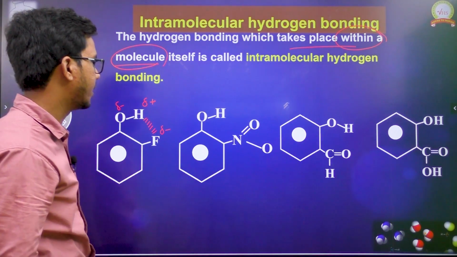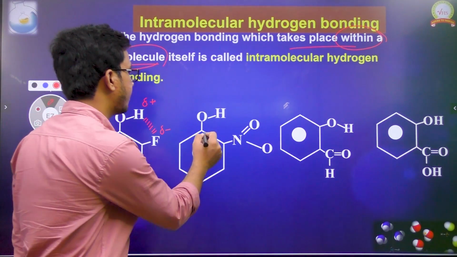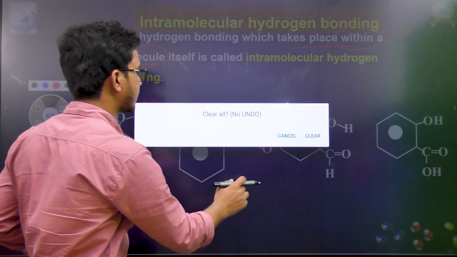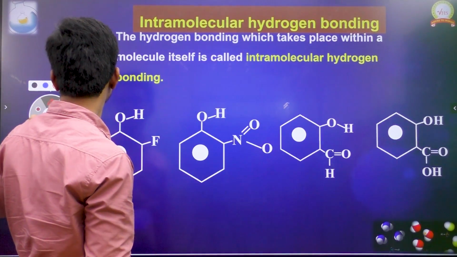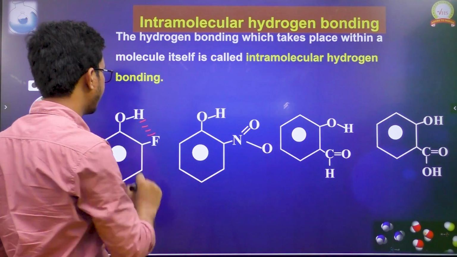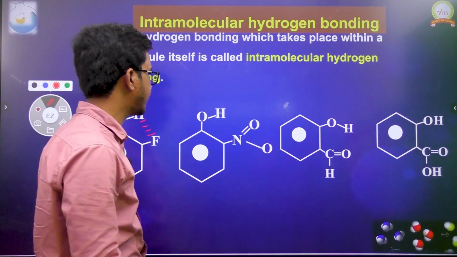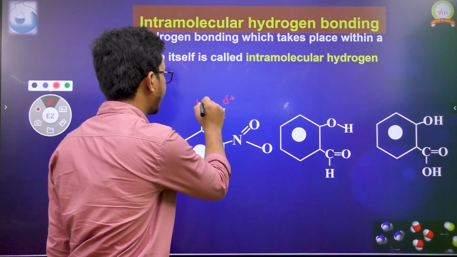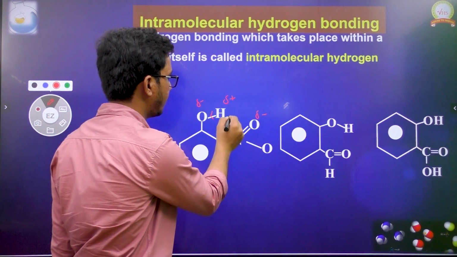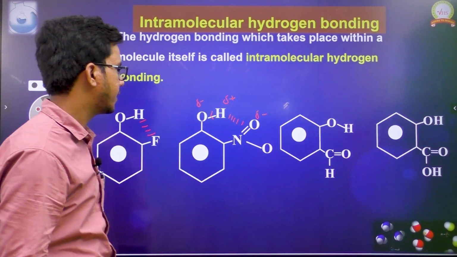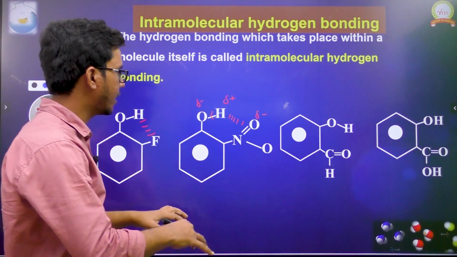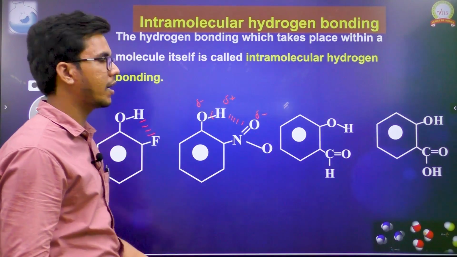If we take the second example here, same here, hydrogen is connected to oxygen. The hydrogen bonding we saw earlier was intermolecular. Now let us see here. It is partially positive, partially negative. Electron shifting takes place towards oxygen, so this is partially negative. What happens between these two? Hydrogen bonding formation takes place. Since the hydrogen bonding formation is taking place within the molecule, we call this intramolecular hydrogen bonding.